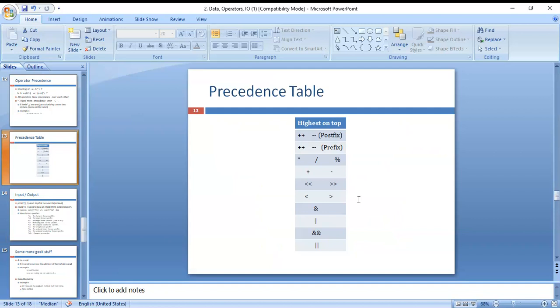And in the previous one you can see the operator precedence table. These are the operators, and each and every operator has a precedence, which one gets top priority and which operator gets less priority.